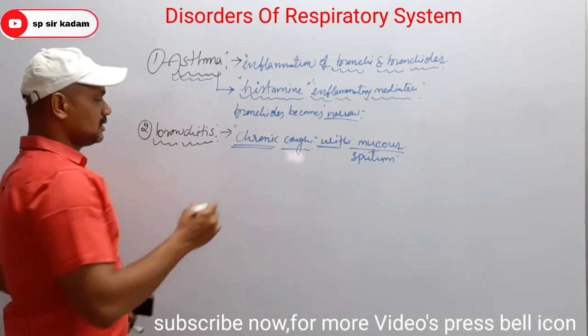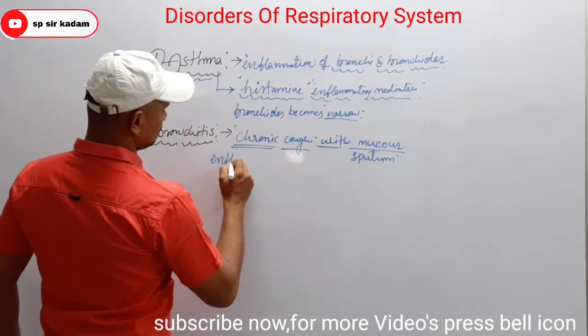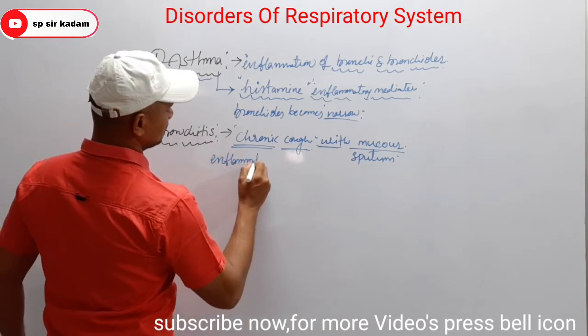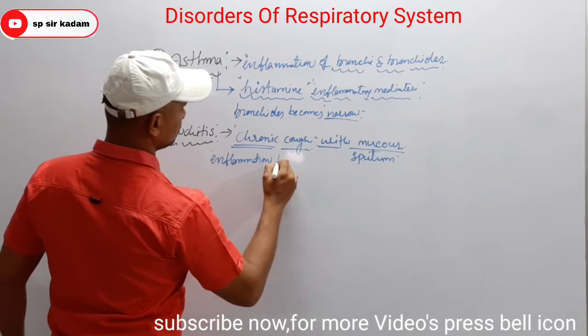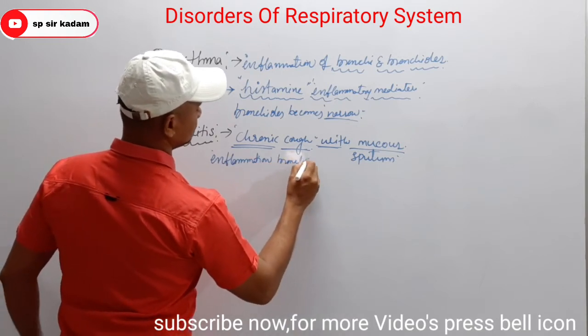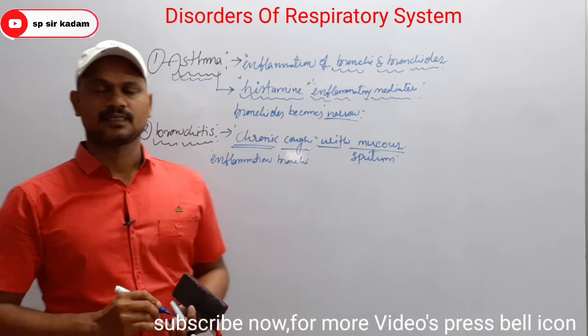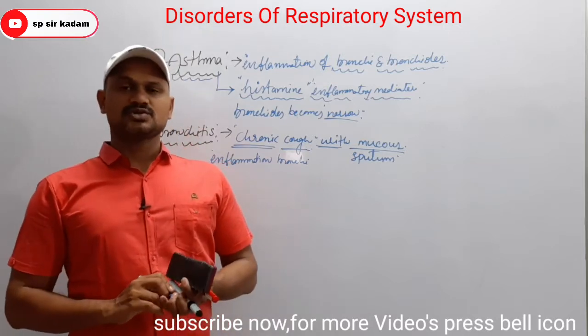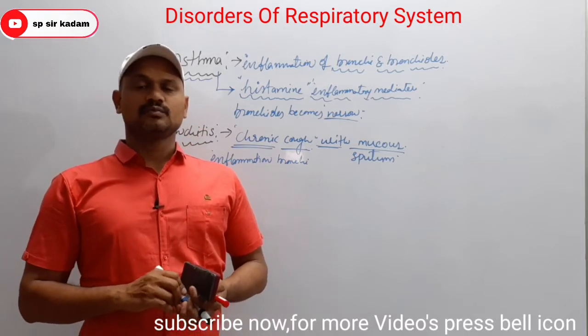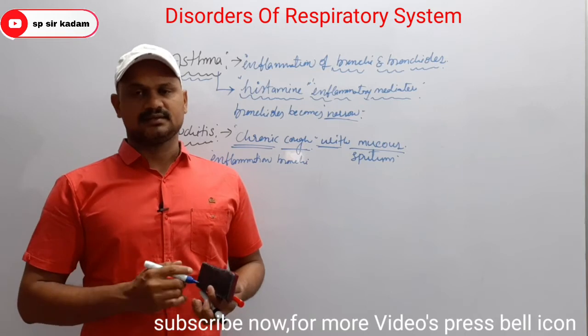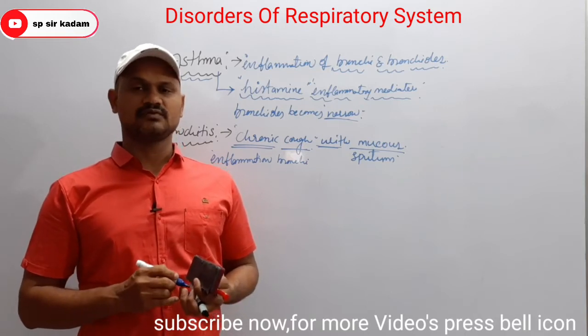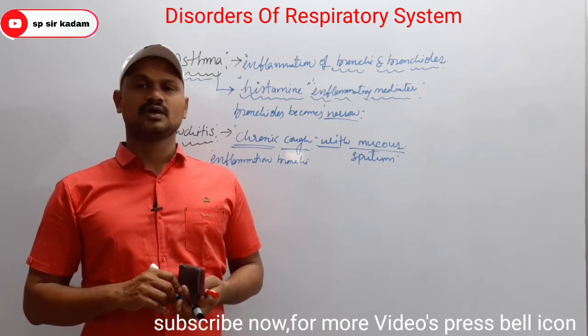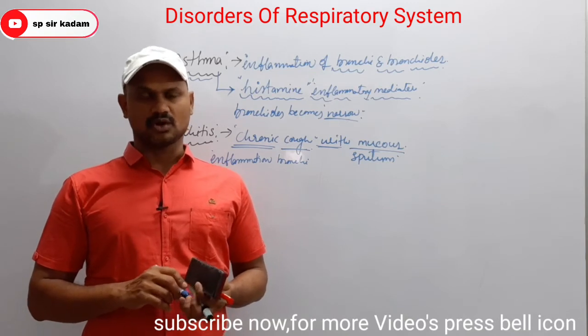Here also there is inflammation of the bronchi. Due to inflammation, there is swelling of the mucus lining of the bronchi.